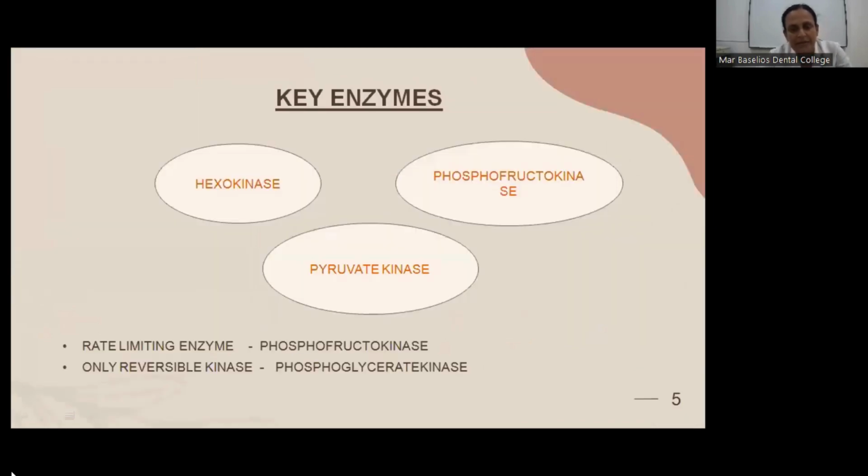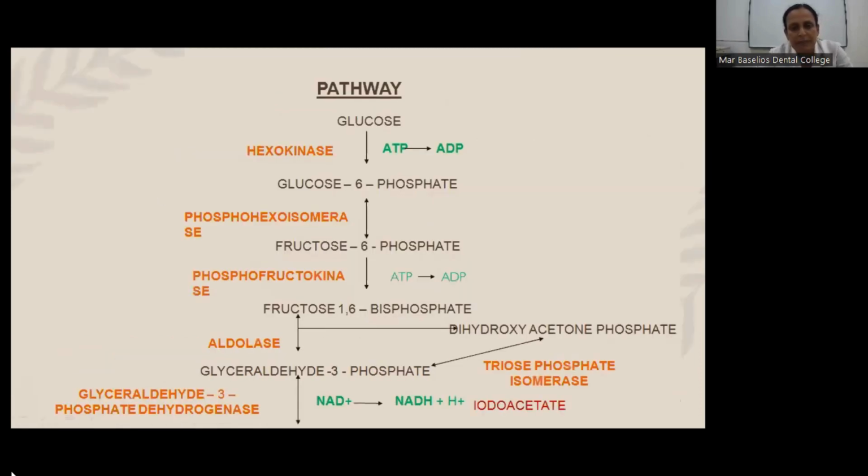The key enzymes of glycolysis are, number one, hexokinase, number two, phosphofructokinase, and the third one is pyruvate kinase. All three are kinases. The rate-limiting enzyme of glycolysis is phosphofructokinase, and the only reversible kinase is phosphoglycerate kinase. The pathway starts with glucose. Glucose is converted to glucose 6-phosphate with the help of the enzyme hexokinase. Glucose is phosphorylated with the utilization of ATP. One molecule of ATP is converted to ADP.